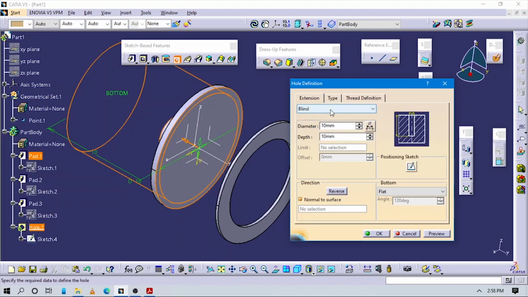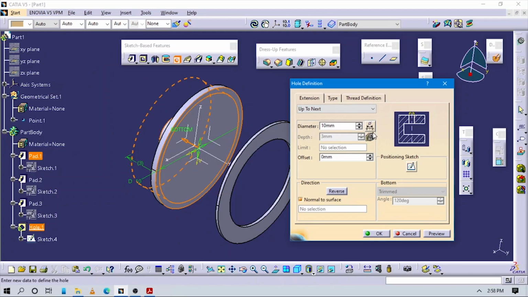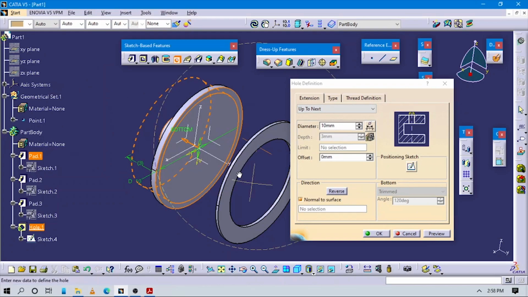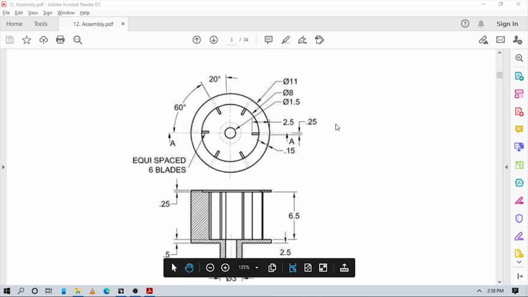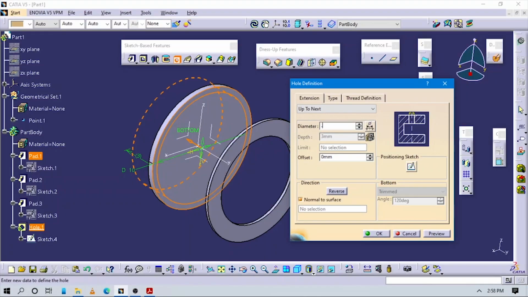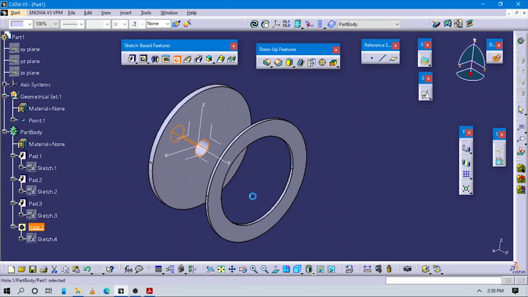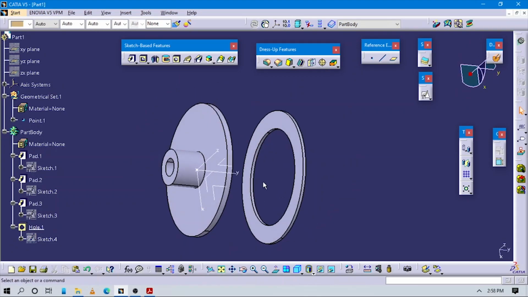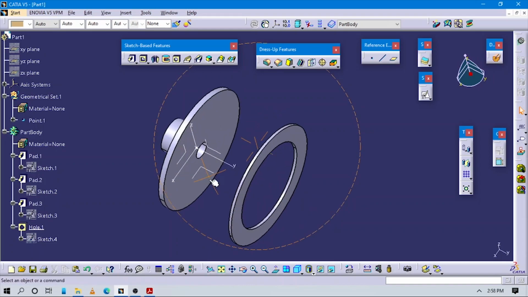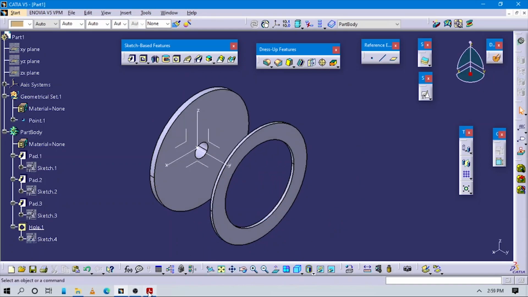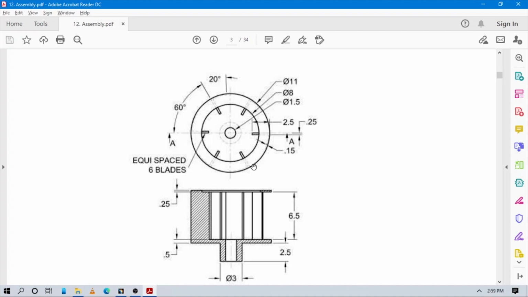We don't have to give any depth value, and the diameter value for this hole is 1.5. Preview here, press OK. Now you can see we have created one hole here, which is passing through this part.